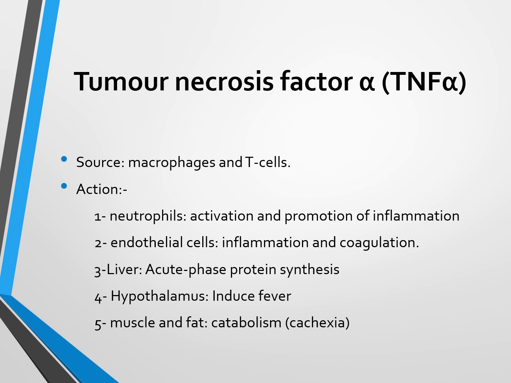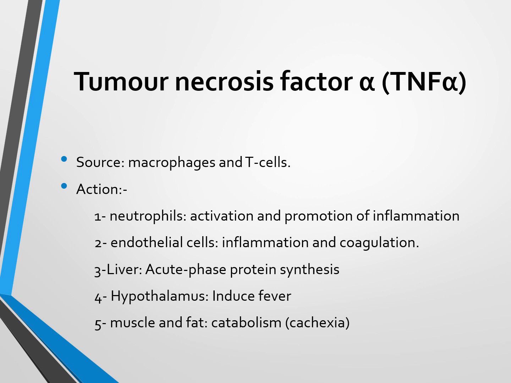Tumor necrosis factor alpha. The source of tumor necrosis factor alpha is macrophages and T cells, and it acts on neutrophils, causing activation and promotion of inflammation, and on endothelial cells, causing inflammation and coagulation. In the liver, it causes synthesis and production of acute phase protein, in the hypothalamus it induces fever, and in muscle and fat it causes catabolism and cachexia.